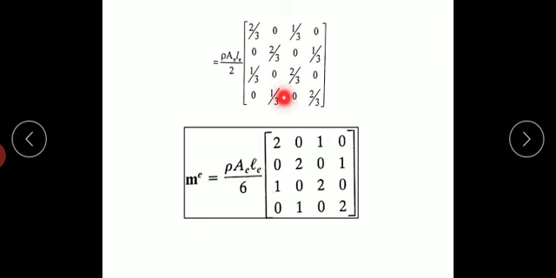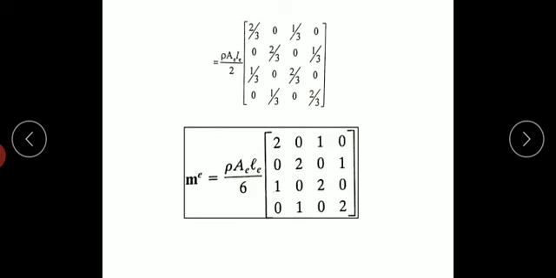For N1 square and N2 square, after integration and applying limits, I got N1 square as 2 by 3, and N2 square also 2 by 3. So N1 N2 I got 1 by 3. N1 square is 2 by 3, N2 square is 2 by 3. If I substitute the values here: 2 by 3, 1 by 3, 2 by 3, 1 by 3.